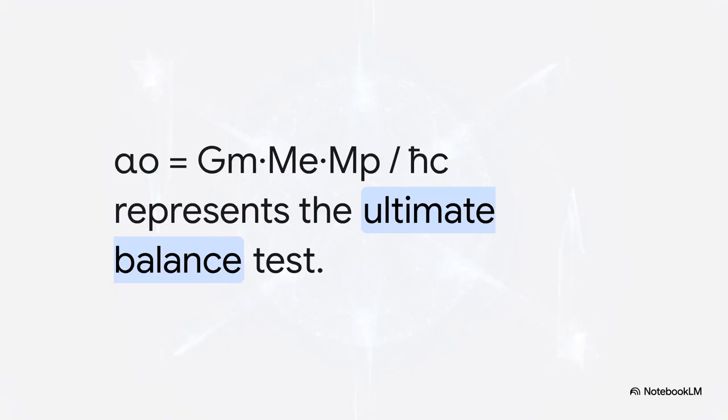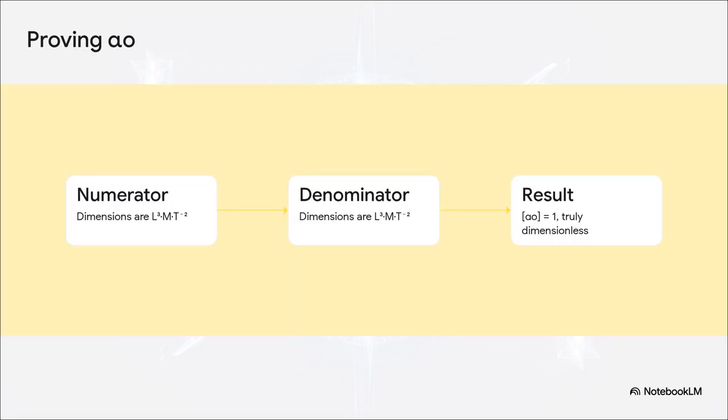But to truly validate the theory, we need to look at the dimensionless structure. Let me introduce you to the absolute pinnacle of this mathematical proof, alpha sub O. This structural constant equals G sub m times the mass of an electron times the mass of a proton, all divided by h bar times c. This right here is the ultimate balance test. Let's run the math together.